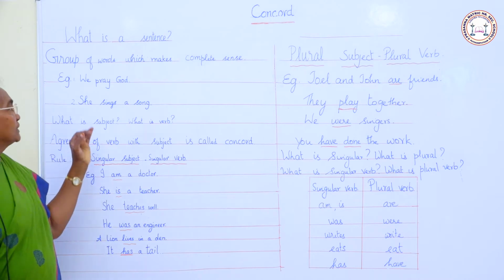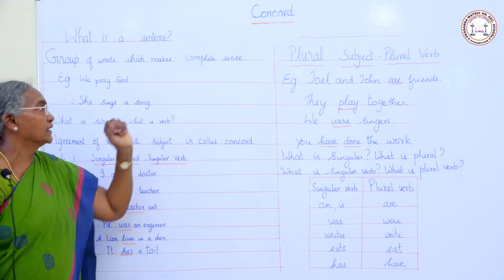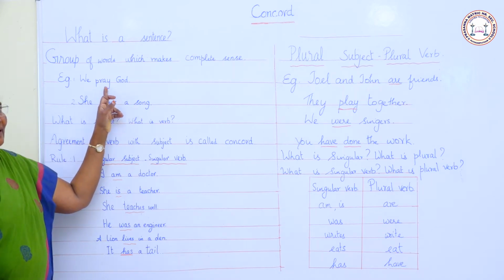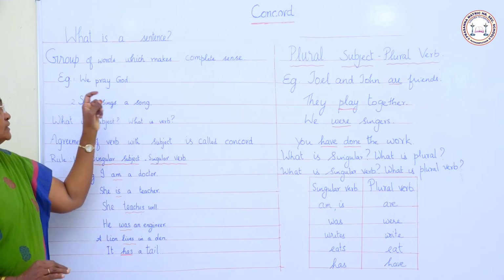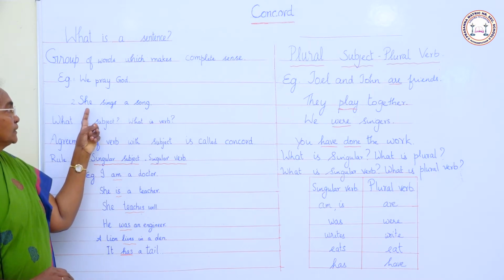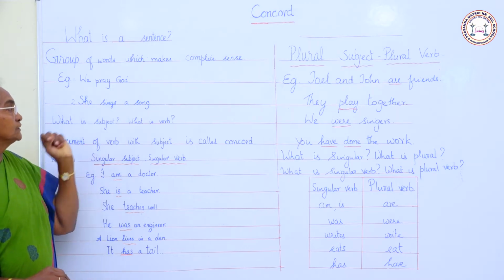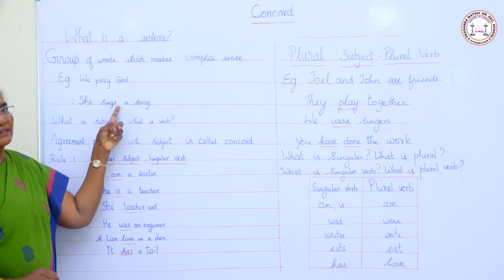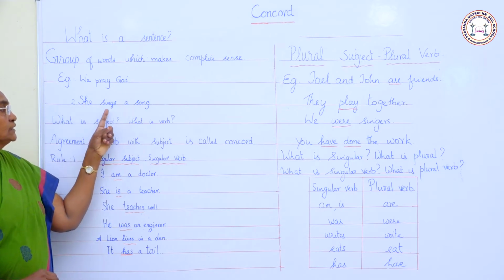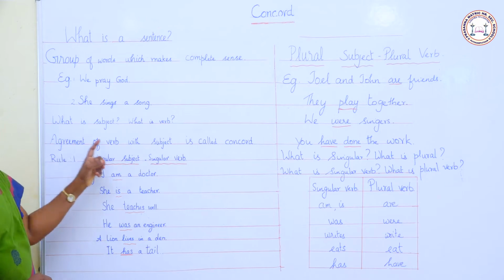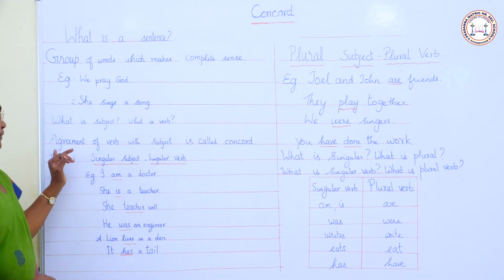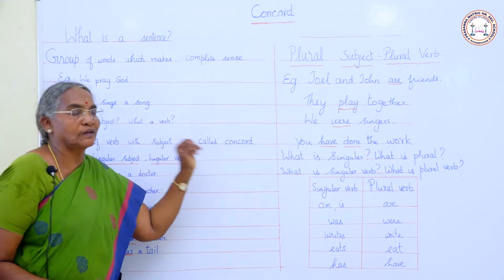So, the agreement of the verb with the subject is called concord. Here, the subject is we and the verb is pray; we do not add s with the verb. So, the verb agrees with the subject. Here, the subject is she and the verb is sings; we add s with the present tense. Only then will it agree with the subject. So, she sings a song. The agreement of the verb with the subject is called concord.